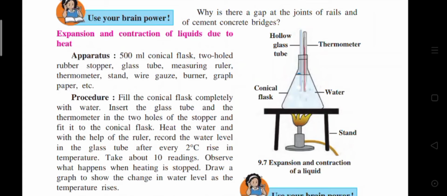In the glass tube, after every 2 degrees Celsius rise in the temperature, take about 10 readings. Observe what happens when heating is stopped. Draw a graph to show the change in water level as the temperature rises. When a liquid is heated, the distance between its particles increases and its volume too increases. This is called the expansion of liquid. When its temperature falls, the liquid contracts.